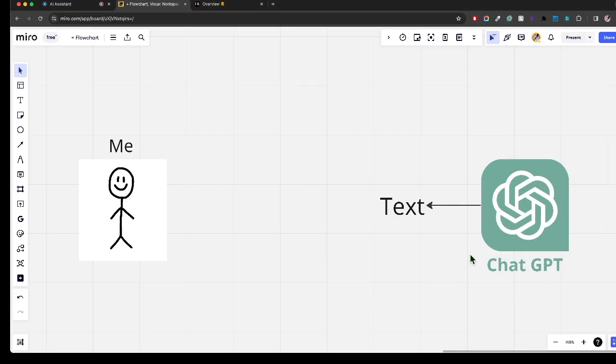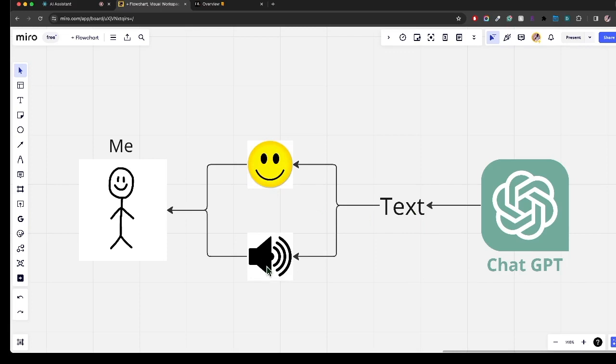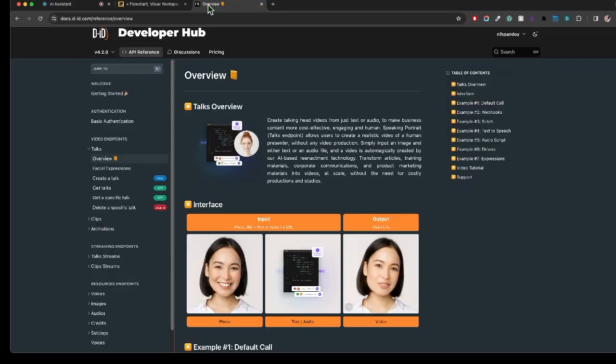Now that we're done part 1, aka the easy part, how do we do part 2? We need to convert the response from ChatGPT into a face that actually talks back to us. How do we do this? Now, after spending hours and hours of doing research, I think I found a solution. I found a website that does exactly this. It's called DID, and it does exactly what we're looking for, it looks like. So let's give it a shot.